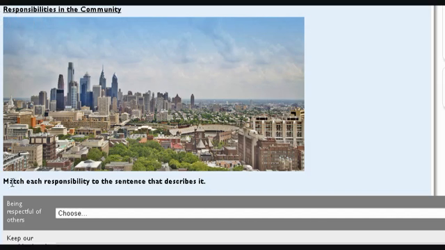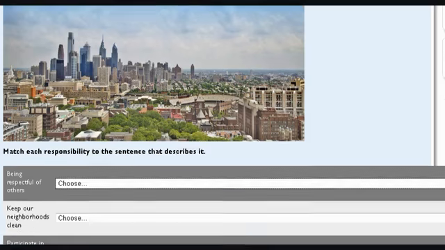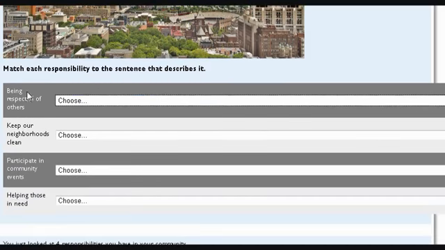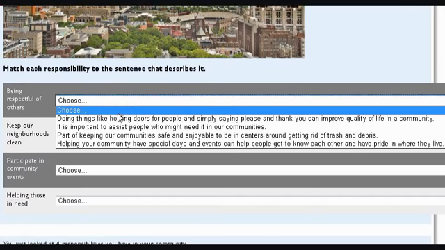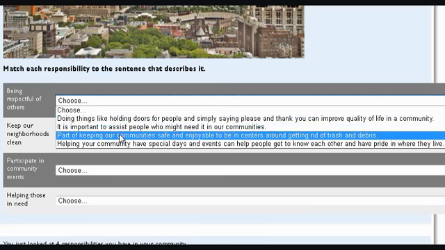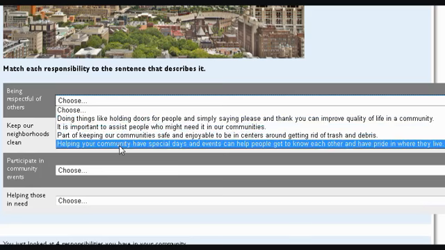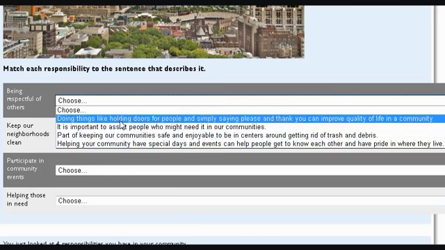You're going to scroll down. This time we only have 4 things that we have to match up. It says match each responsibility to the sentence that describes it. So you do the same thing here. This one says being respectful of others. So you click here where it says choose, and then pick the definition or the sentence that you think best describes being respectful of others.